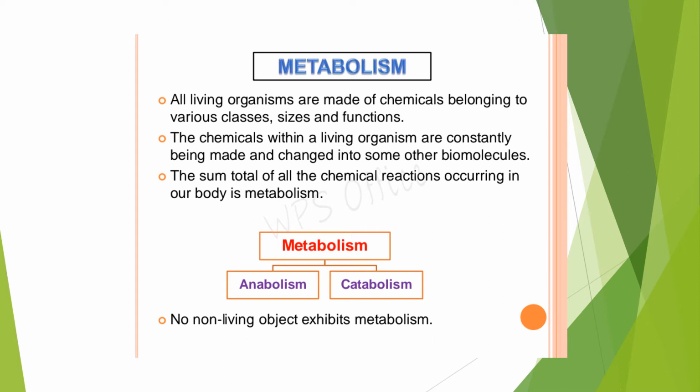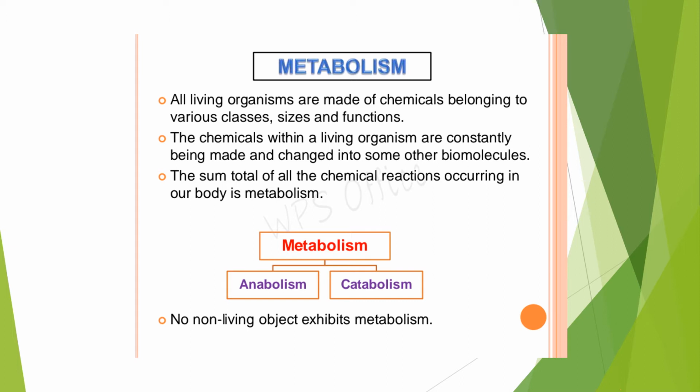Next concept is metabolism. All living organisms are made up of chemicals belonging to various classes, sizes and functions. The chemicals that are present in the organisms are constantly made inside the body and changed into some other biomolecules.